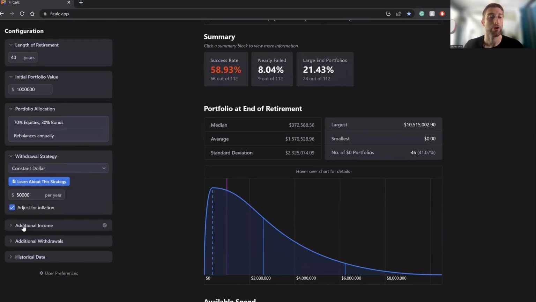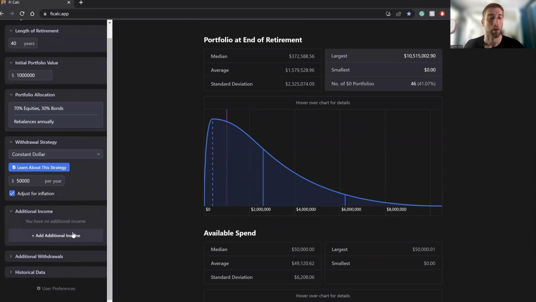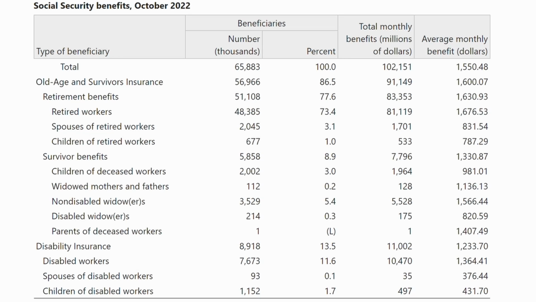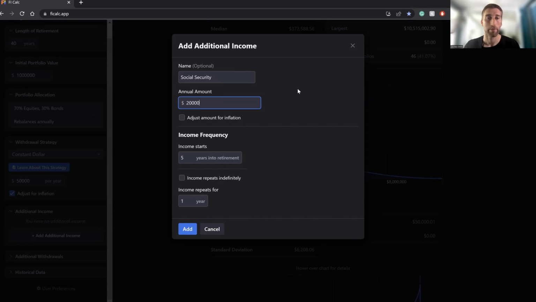So under the additional income tab, we're going to open that up, and we're going to add some additional income. And you can name it what you want. So we'll just name it Social Security. All right. And then let's go ahead and account for a relatively small amount. So I believe I've looked it up in the past, and the average amount was about $1,500 per month. Let's go ahead and account for about $20,000 per year in today's dollars. Very small amount. And then Social Security also adjusts upward for inflation, so we can go ahead and check that.